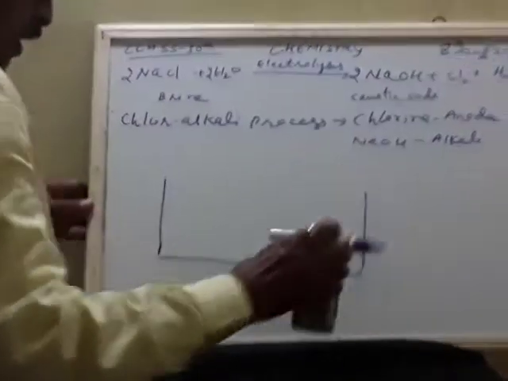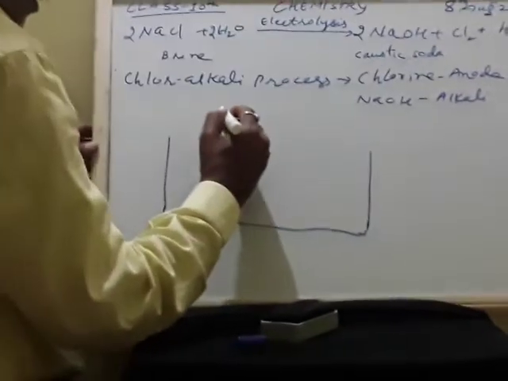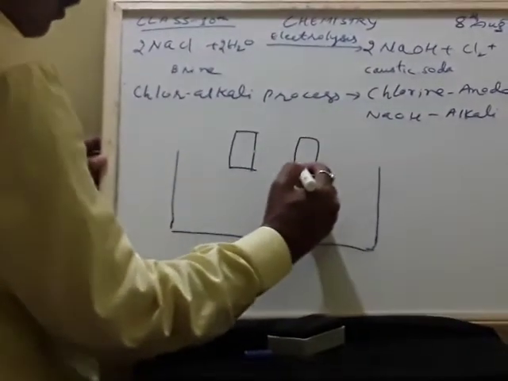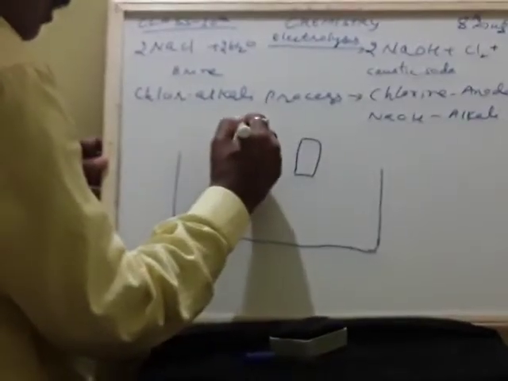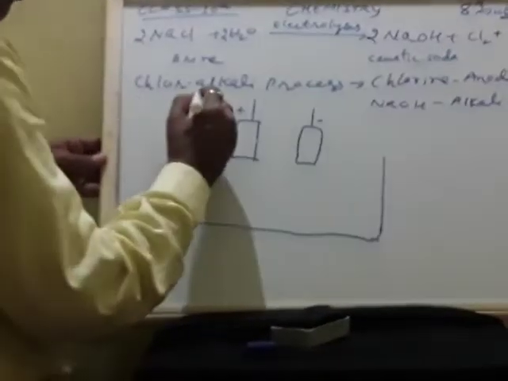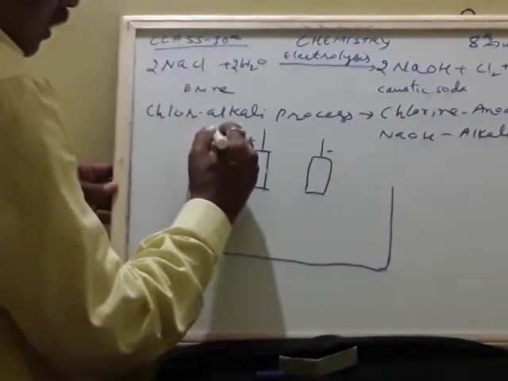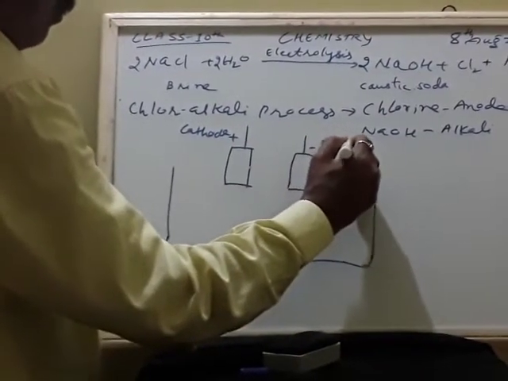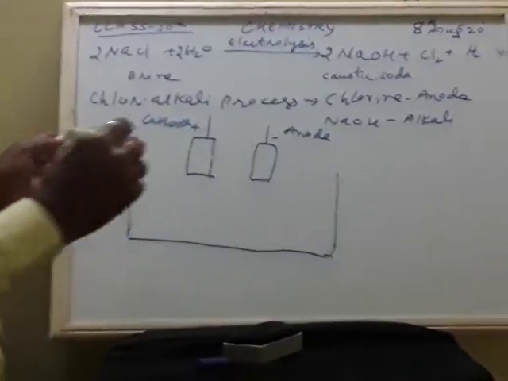What do we need here to supply electricity? First we need electrodes, because we need two electrodes. Positive end and negative end. Positive is cathode, negative is anode. Okay.